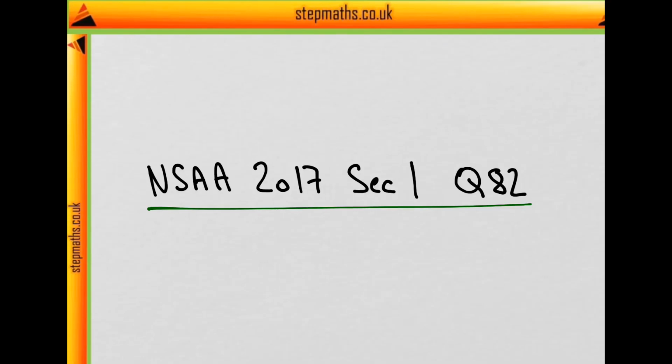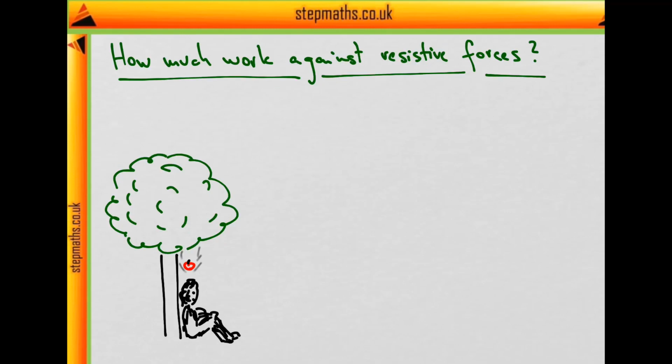In this video we'll look at question 82 from the 2017 paper. It is late summer of 1666 when young Isaac Newton decides to go sit under an apple tree near Grantham in Lincolnshire. And that might have been the best decision he's ever made, because just a few minutes later, an apple falls on his head, which inspires him to formulate his laws of gravity and kickstarts his scientific career.